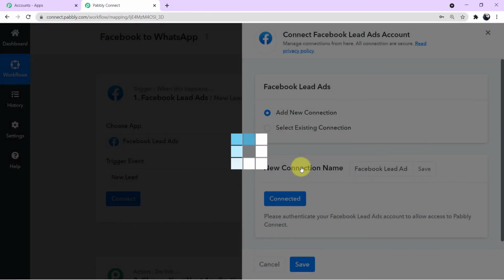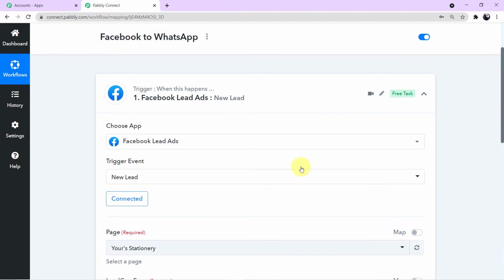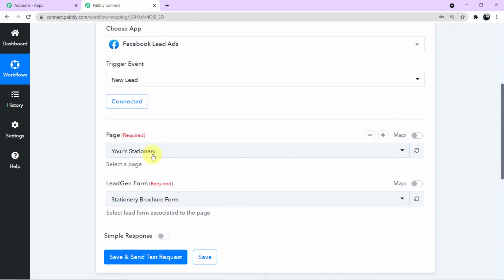As you can see on my screen, I have been successfully authorized in. Now it is asking me to fill up 2 fields. The first field, it is asking for the page, and second field, it is asking for the lead generation form. So guys, here we have to map the particular page. Let me show you the page.